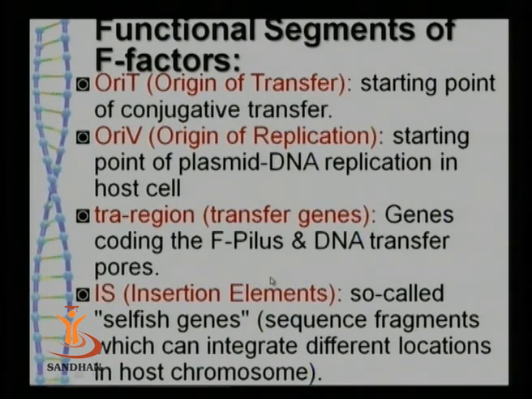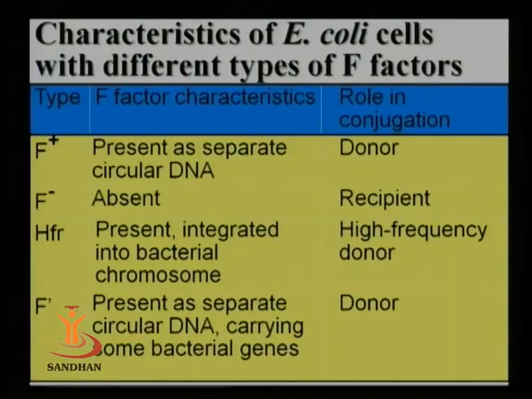These locations, the TRA region, contain genes which code for certain proteins which make the F pilus and are responsible for DNA transfer. Then we have IS, insertion elements, insertion sequences. These are basically selfish genes or sequence fragments which can integrate at different locations in the host chromosome, which helps these plasmids to form an episome, or to undergo a conversion which we earlier discussed as an episome.